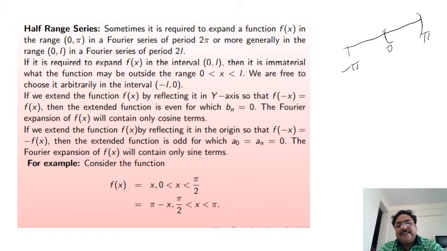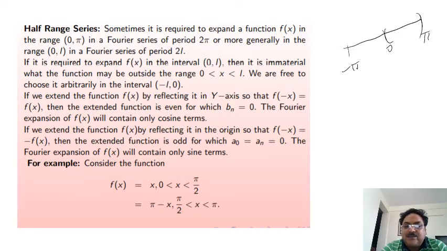It is very important to remember that if the function is an even function, then bn is equal to 0, so the solution will contain only cosine terms.